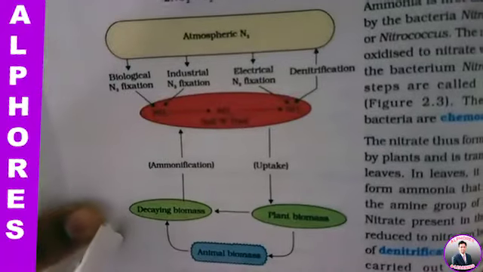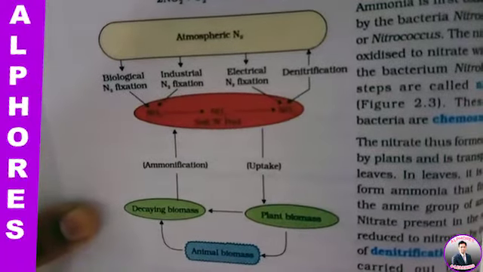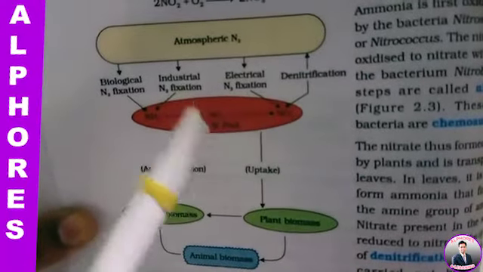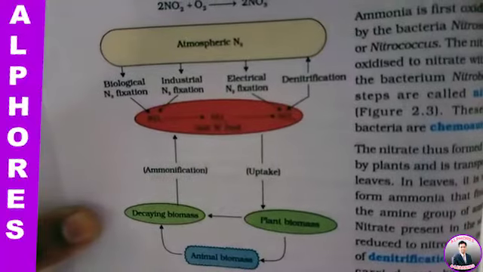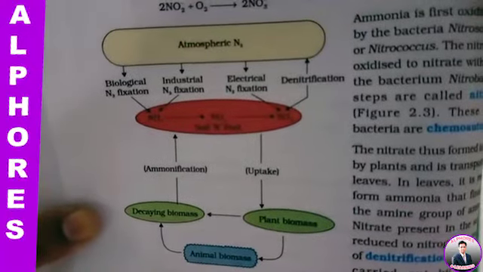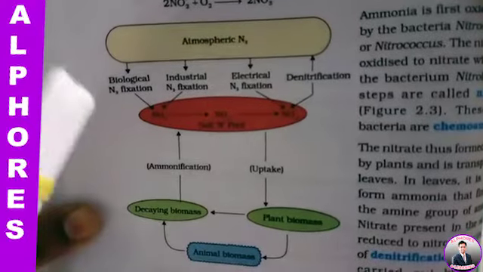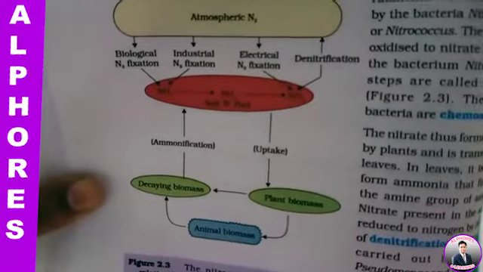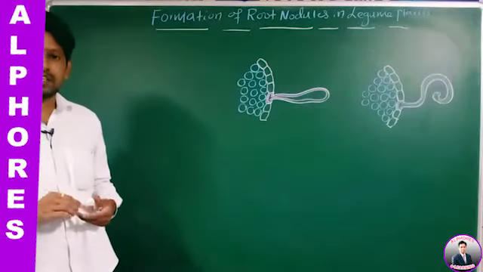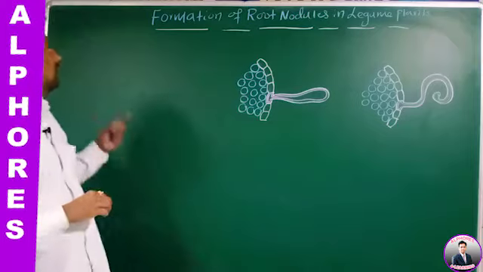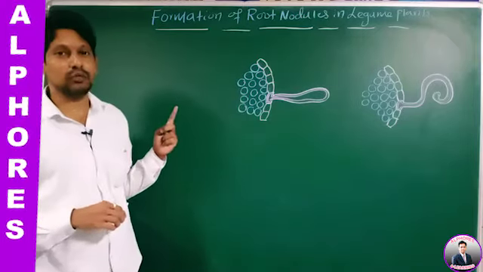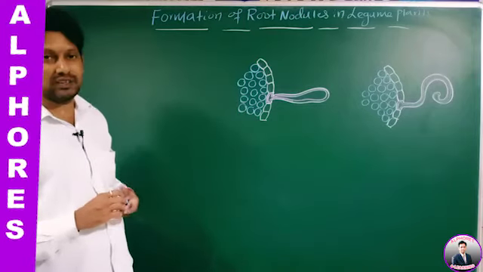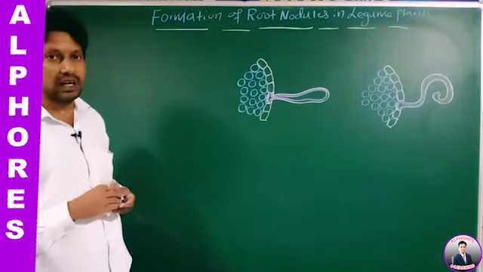Therefore, the three main nitrogen pools are atmosphere, soil, and biomass. Is this statement okay? Right. This concept is important. You should be careful with this flow chart of the nitrogen cycle. Go for the next topic in mineral nutrition: formation of root nodules in legume plants. How are root nodules formed in legume plants?